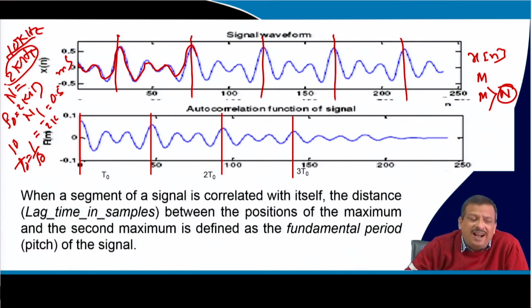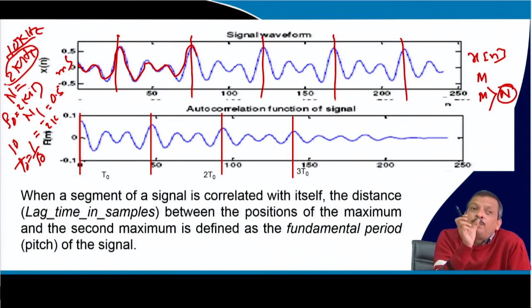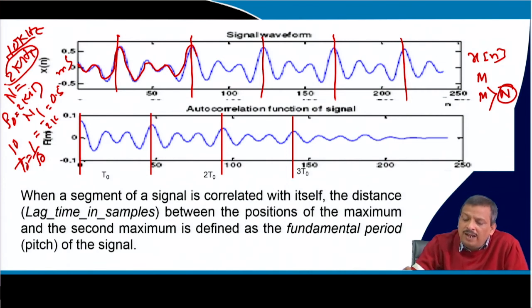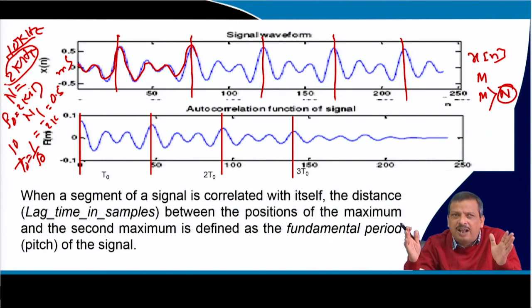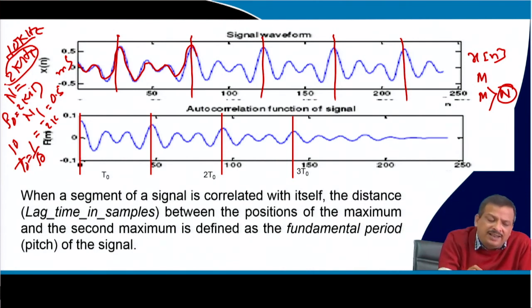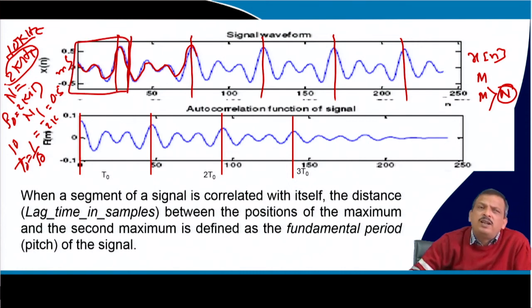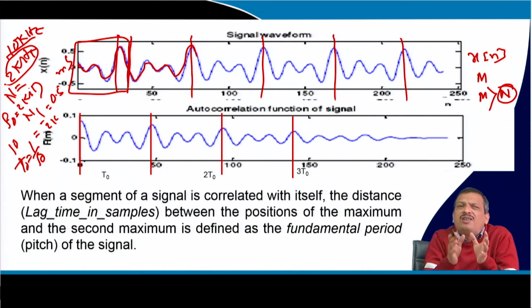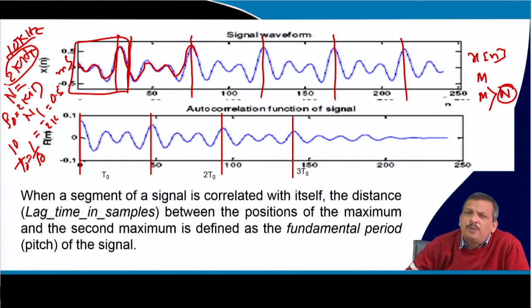Understand or not? So, that number of samples is nothing but the period of that signal. So, I have to find out the period of that signal. I have taken a signal sample which contains more than one period. If I take only a small amount of signal, I cannot find the period, because it does not contain at least one complete period.